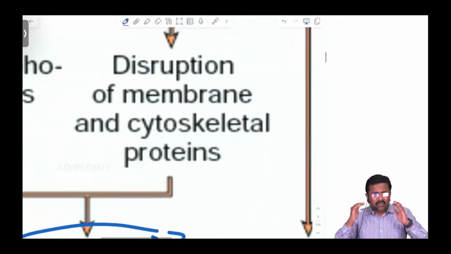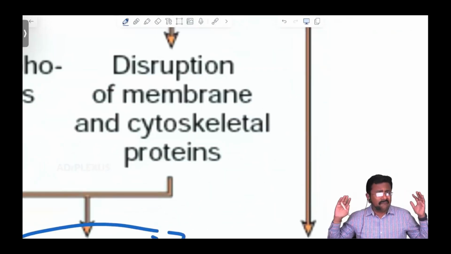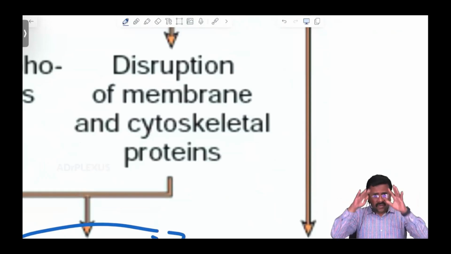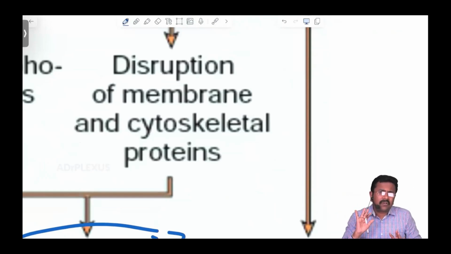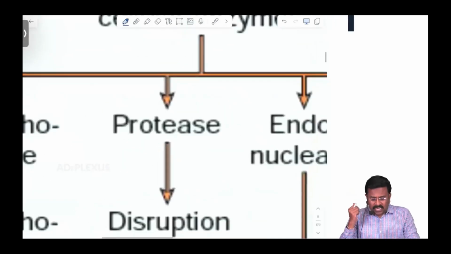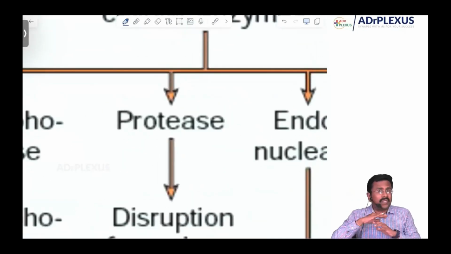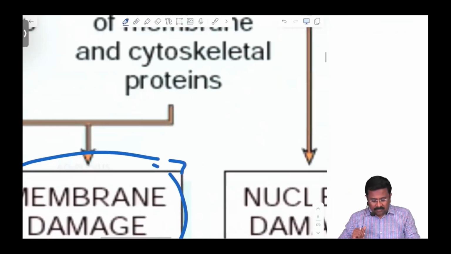It is like a skeleton. Our body has a skeleton which gives a proper shape. Similarly, each individual cell has a cytoskeleton, which is basically proteins that give shape to the cell. That is why you call this a cuboidal cell, this a columnar cell, a squamous cell, because of their shape. The shape is given by the cytoskeleton. So that protease, once activated, degrades the cytoskeletal proteins.